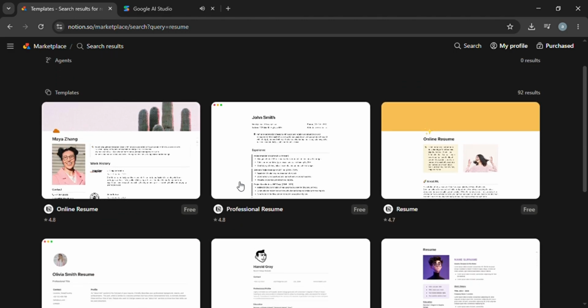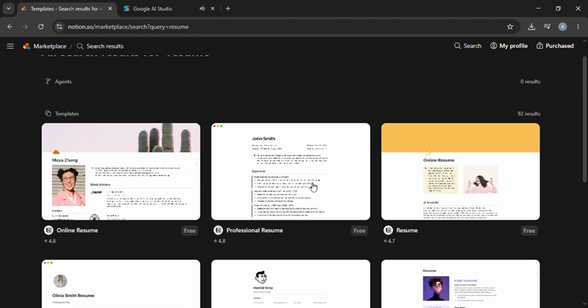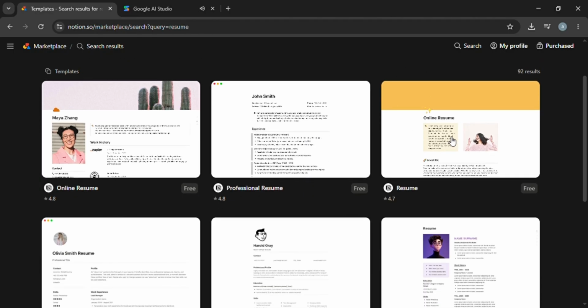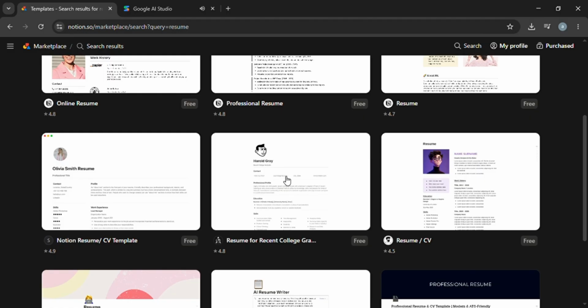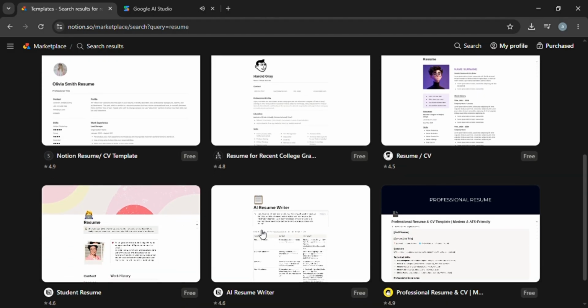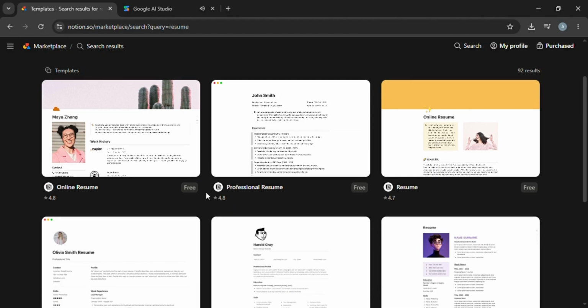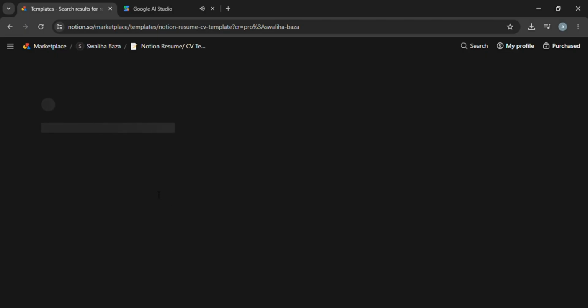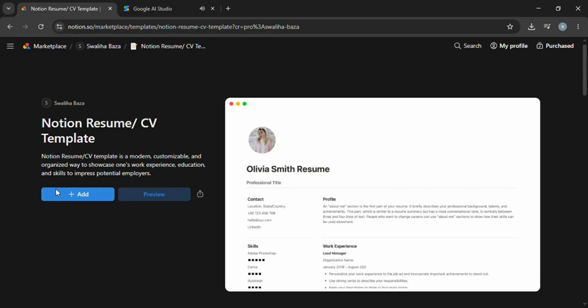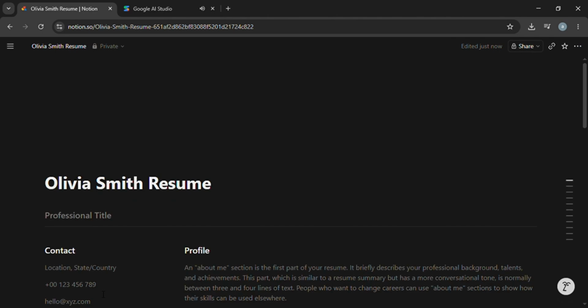Notion will instantly display several professional resume templates. Take your time reviewing the options because each template has a slightly different style. Some designs are simple and minimal, while others include more color and creative layouts. Choose the one that best matches your personality and the type of job you're applying for. Once you find the template you like, click on it and press the Add button. Notion will automatically create a new page in your workspace with the resume structure already prepared for you.